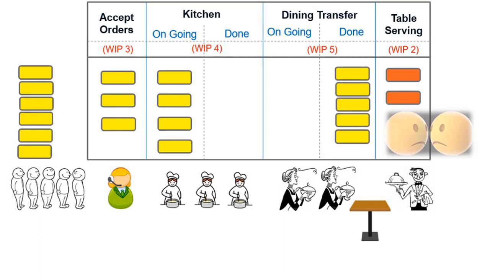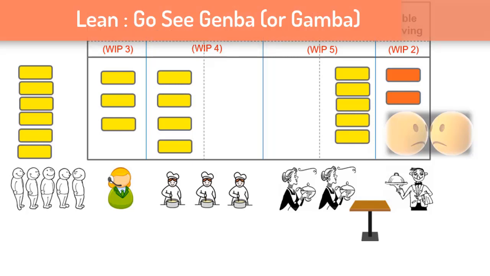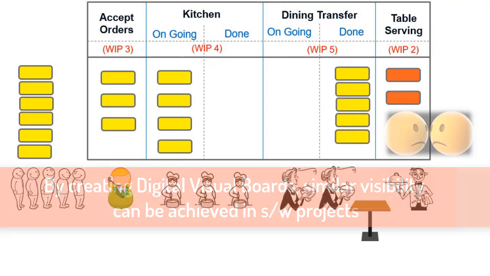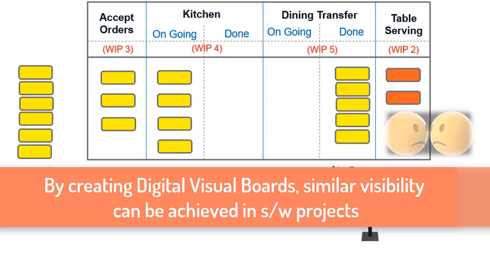Well, that could have happened, but the team used to follow a lean philosophy called Go See Genba. In Japanese, Genba means the real place where activities are actually going on, like the shop floor in a mechanical factory or a construction site. The idea of visiting Genba is to make the problems visible, since the best improvement ideas will come from going to the Genba. By way of creating such digital visual boards, similar visibility can be achieved even in distributed software development projects.